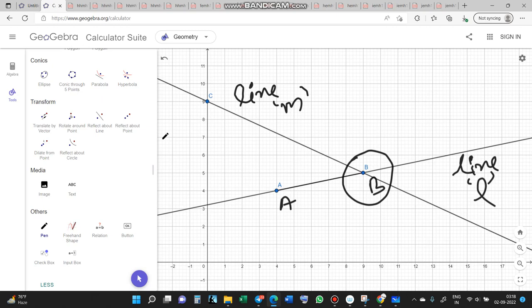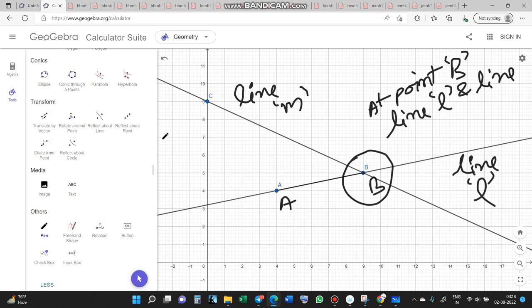Friend, at point B, line L and line M meet or intersect.